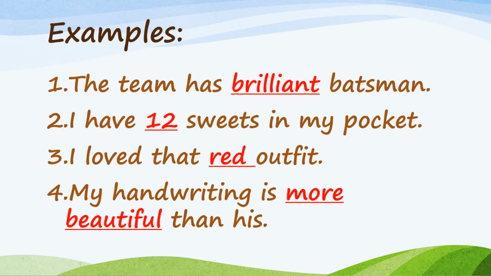Now the examples are: the team has brilliant batsmen. Brilliant, you can see here, is adjective. I have 12 sweets in my pocket. 12 is a number and number is adjective. I love that red outfit. Red is a color, that is adjective. My handwriting is more beautiful than his. More beautiful is adjective and we are comparing here handwriting with his handwriting.